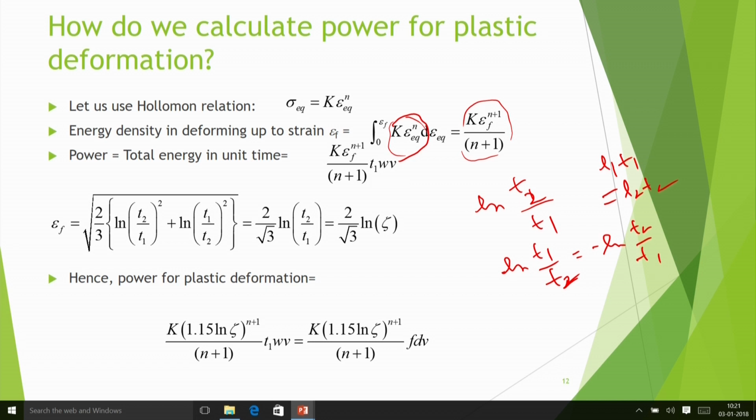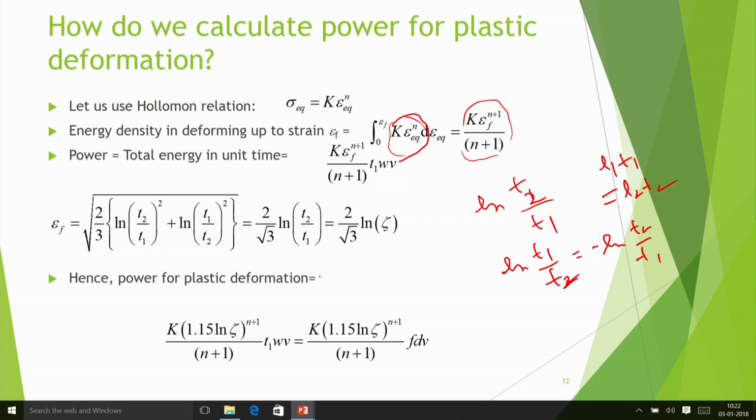Equivalent strain is what? Square root of 2 by 3, and then I square all the non-zero components of the strains and add them. So there are only two non-zero components of the strain in this axis system. One is the chip is thickening, and the other is the chip is getting shortened. So I took (ln T2 by T1) square plus (ln T1 by T2) square, and then I took the square root of this. We get 2 by under root 3 ln T2 by T1, and T2 by T1 is nothing but the chip compression ratio. It is more than 1, and we say 2 by under root 3 ln zeta.